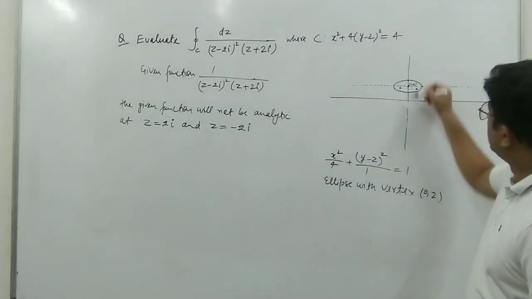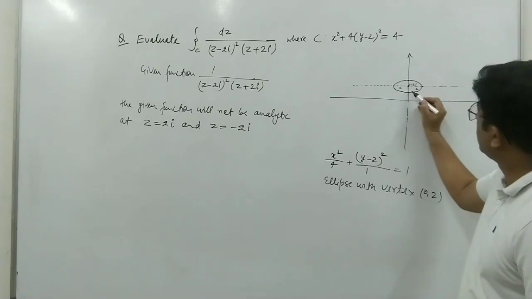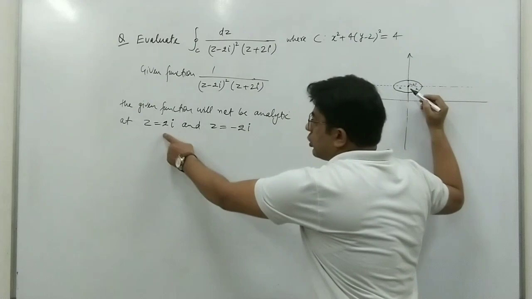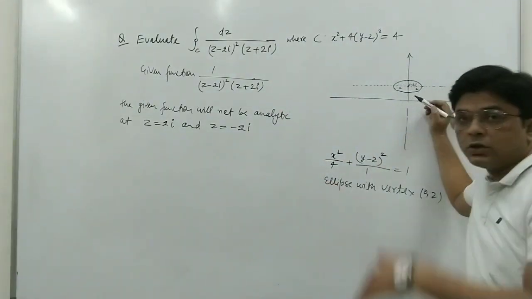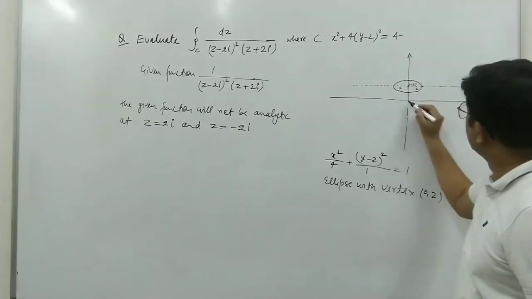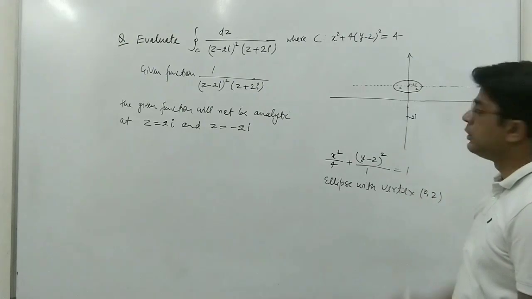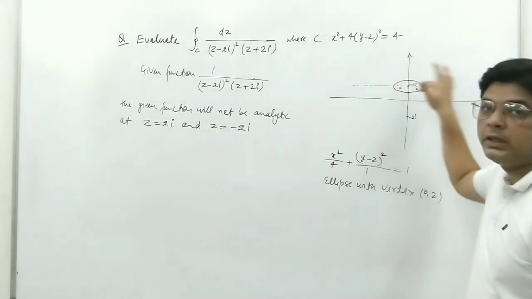Here we have the imaginary axis. So this is 1 and this is 2, which means this point is 2i. So z equal to 2i is this point. Now z equal to minus 2i will be on the negative imaginary axis. So here this is minus 1 and minus 2, so this is minus 2i. So clearly we can see that z equal to minus 2i lies outside this given ellipse.